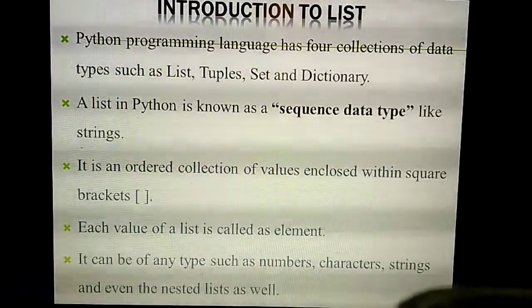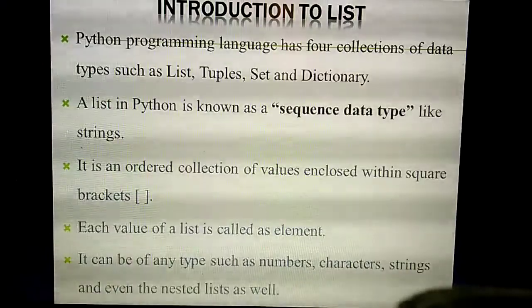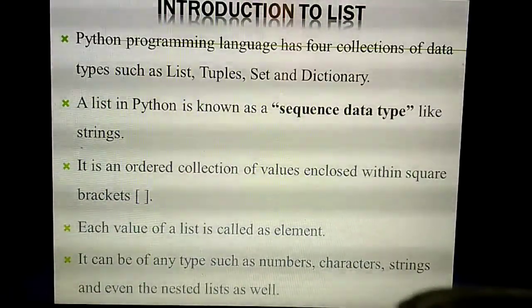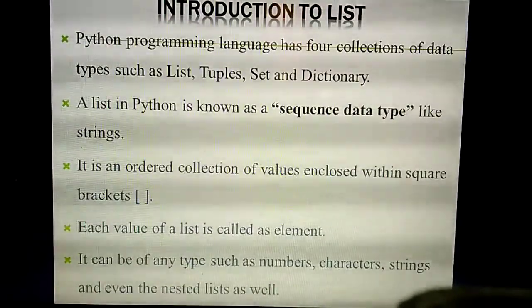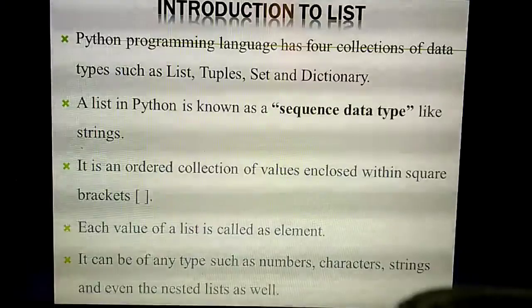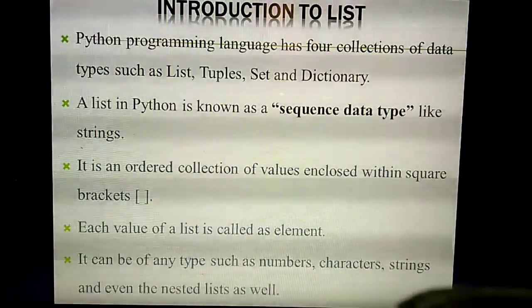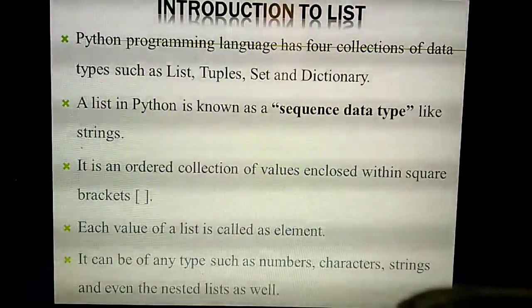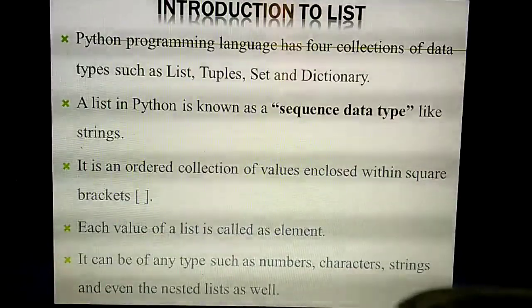Understand? So this is the introduction about list. In Python, how many data types are there? Totally 4. What are they? List, tuple, sets and dictionary. In this chapter, we are going to study each data type in detail. First, we are going to study about list. In Python, the list is which kind of data type? Sequence data type. Like strings, this also we can call a sequence data type.